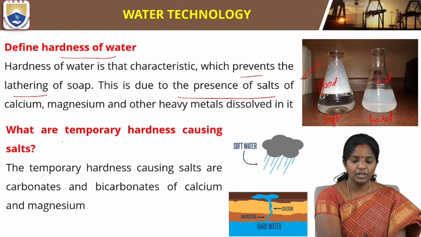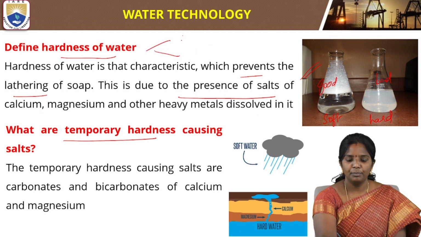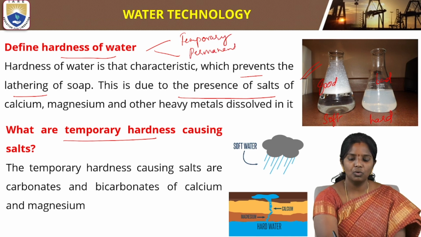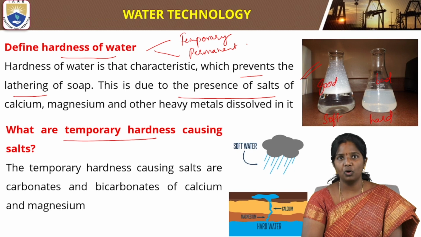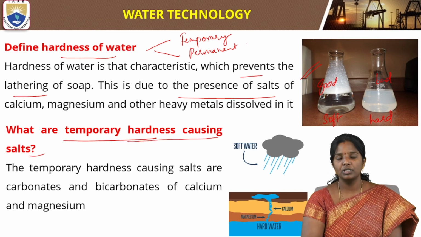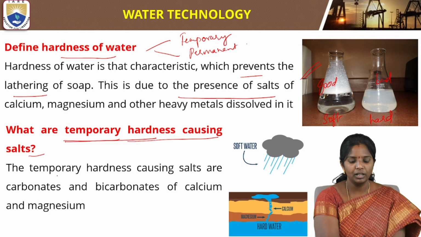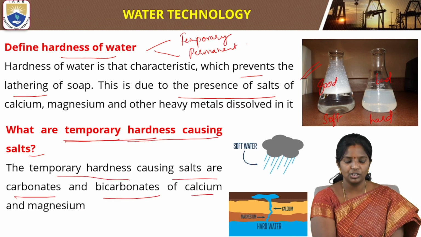So next is the temporary hardness. So we have two types of hardnesses, temporary hardness and permanent hardness. So we need to understand what is the temporary and permanent hardness. So which salts are responsible for temporary hardness? The temporary hardness causing salts are carbonates and bicarbonates of calcium and magnesium.